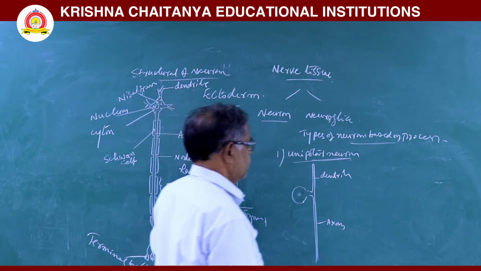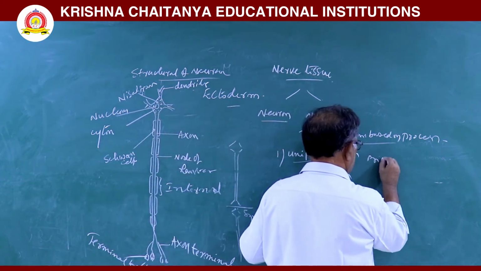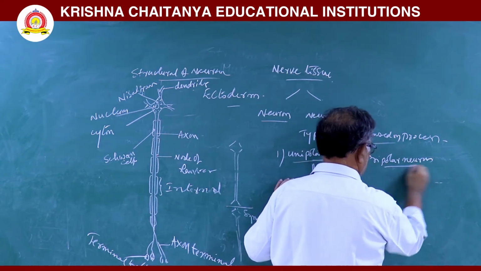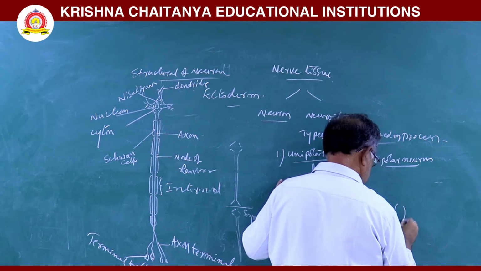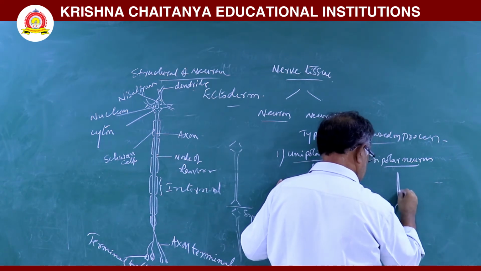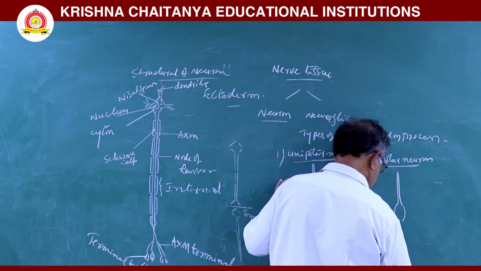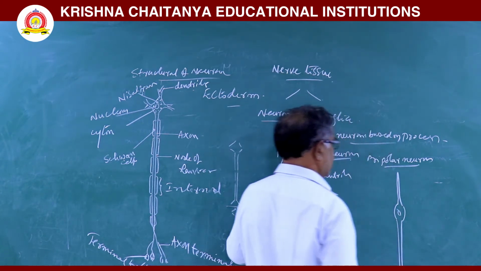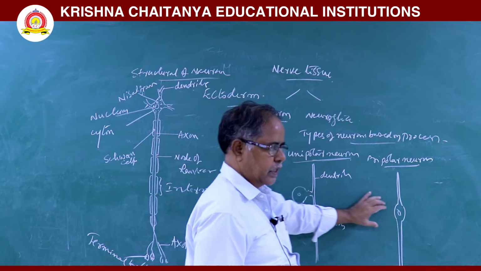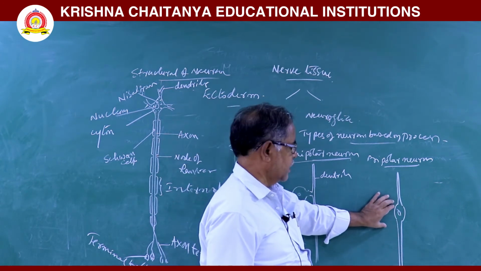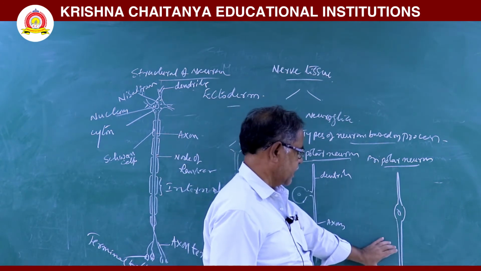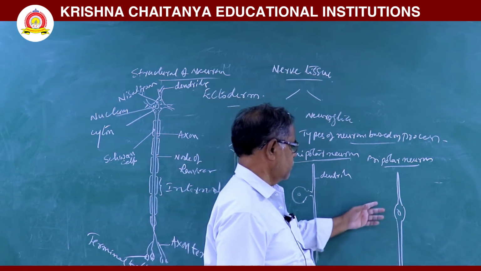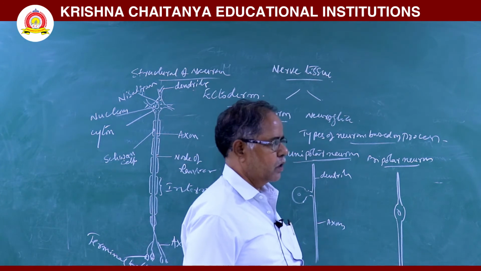Next, the bipolar neuron. Here, from the cyton, directly one dendrite on the anterior side and an axon on the posterior side are formed. This type of neuron is called a bipolar neuron.